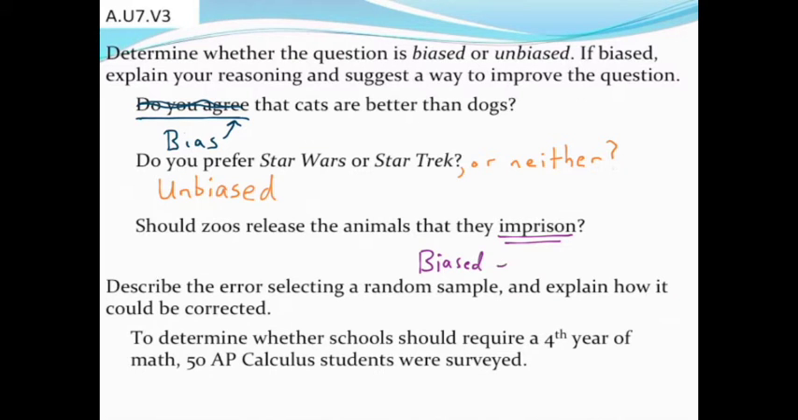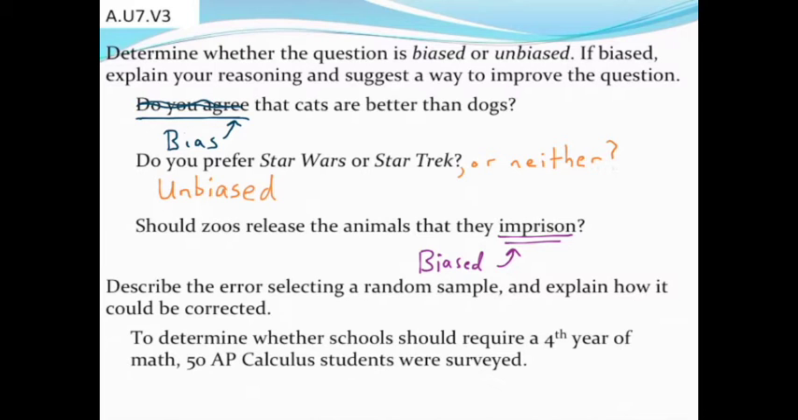Okay. And a way to improve that, again, is to remove that word from the question. Maybe reword it a bit and say, do you think or feel that society should have zoos? Just leave it like that. Leave it open-ended. Don't include any of those strong words in there that may make people lean one way or another when they answer your questions. Okay?